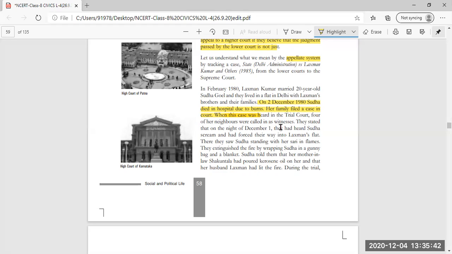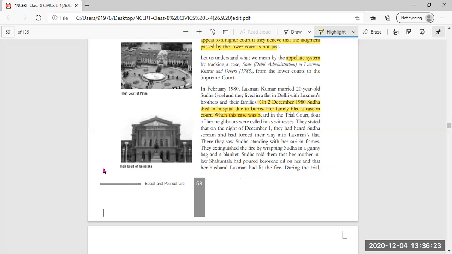When this case was heard in the trial court, four of her neighbors were called as witnesses. They stated that on the night of December 1, they had heard Sudha screaming and had forced their way into Lakshman's flat. There they saw Sudha standing with her sari in flames, and they extinguished the fire by wrapping Sudha in a gunny bag, a type of jute bag, and a blanket. Sudha told them that her mother-in-law Shakuntala had poured kerosene oil on her and that her husband Lakshman had lit the fire.